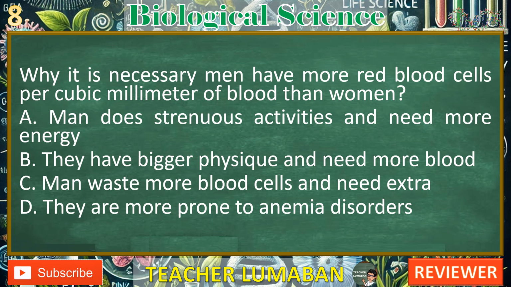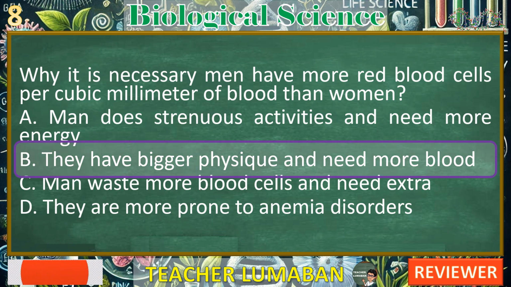In the next 5 seconds, select the best response from the available options. 5, 4, 3, 2, 1. The correct answer is B. They have a bigger physique and need more blood.